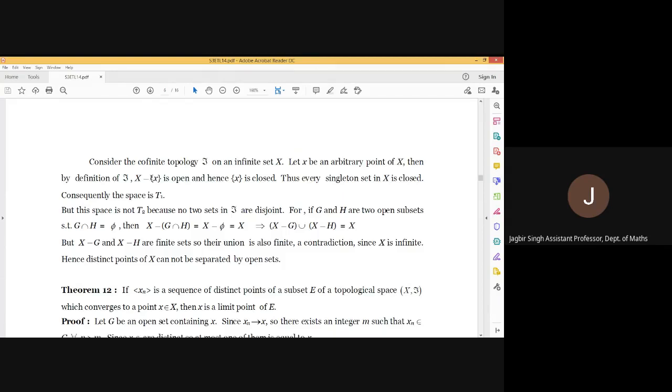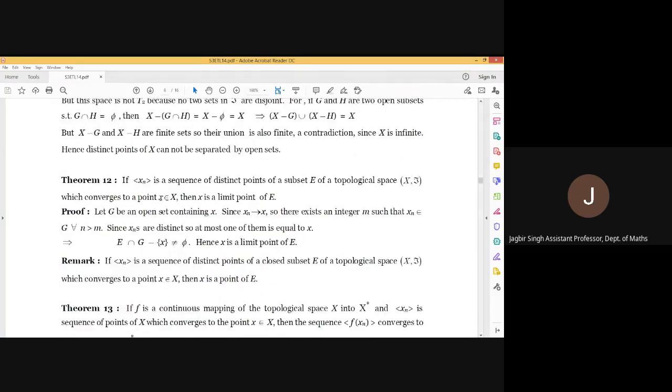Okay, the next one. In this, we are having a sequence of distinct elements of a subset E. We have a set E, and in it we consider the sequence x1, x2, xn, and just assume that this sequence converges to some x.